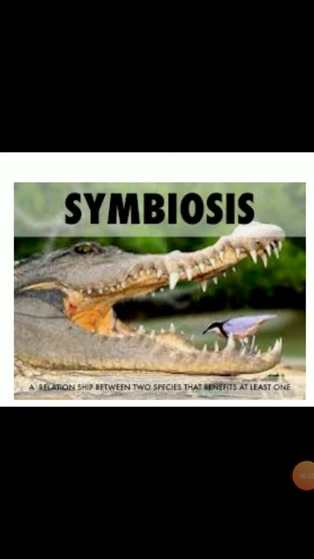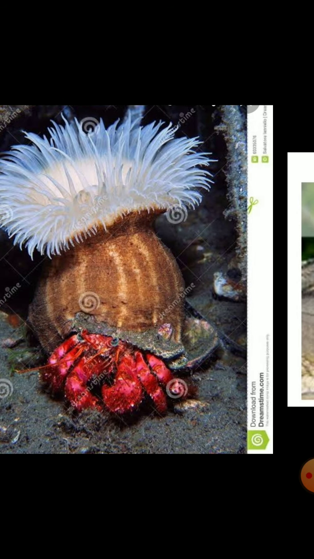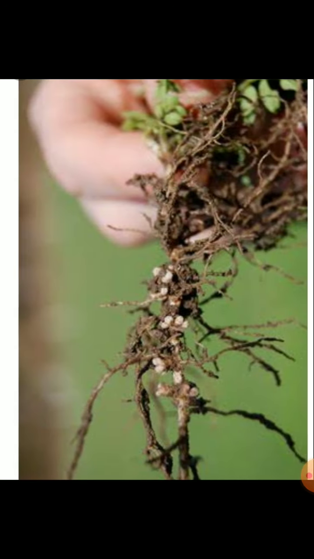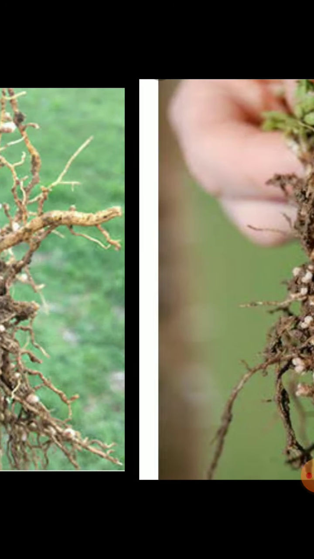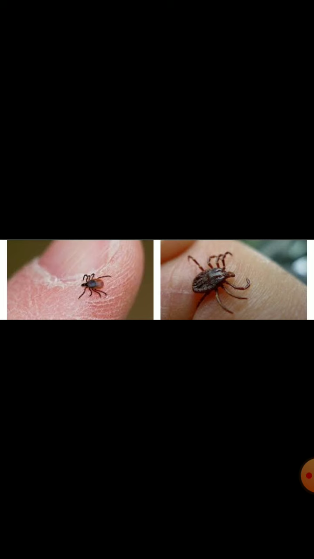Mutualism or symbiosis. Some more examples. This is an example for symbiosis: hermit crab and sea anemone. Leguminous plants. The next type of interdependence is parasitism.